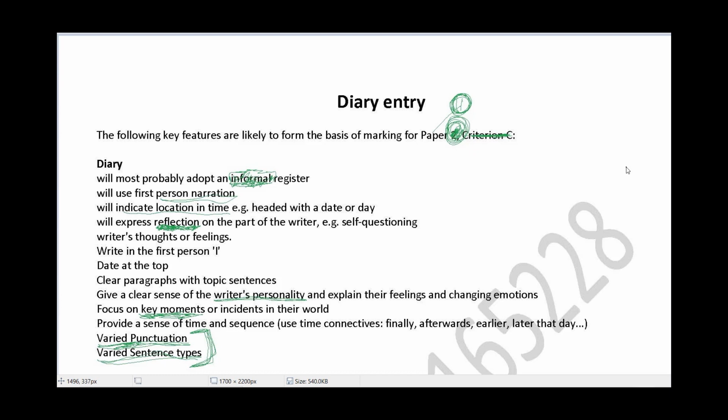So what you need to make sure of while you're writing diaries is that you are definitely following an informal register, but you are also using first person narration. You are absolutely able to indicate the location in time, and you have mentioned the date or the day as a header on the diary entry itself.